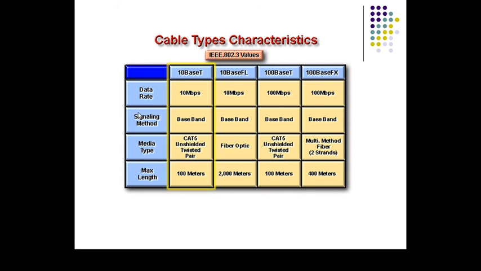Then cable types we can see here, with IEEE 802.3 Ethernet. We can see the data in terms of parameters such as data rate, signaling method, media type and maximum length. So we can say that this is the classification by which we can compare cable type characteristics when asked in the exam.